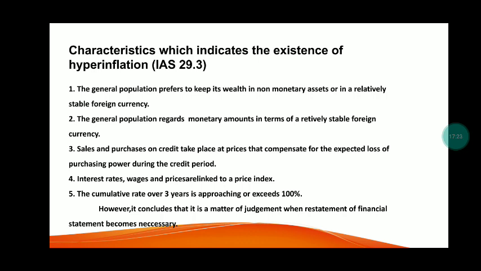Number 2: the general population regards monetary amounts in terms of a relatively stable foreign currency. Number 3: sales and purchases on credit take place at prices that compensate for the expected loss of purchasing power during the credit period. Number 4: interest rates, wages, and prices are linked to a price index. Number 5: the cumulative inflation rate over 3 years is approaching or exceeds 100%. However, it concludes that it is a matter of judgment when restatement of financial statements becomes necessary.